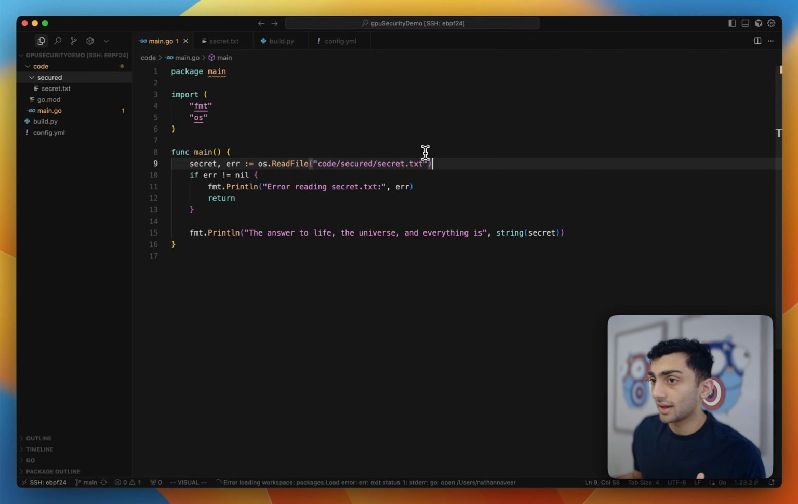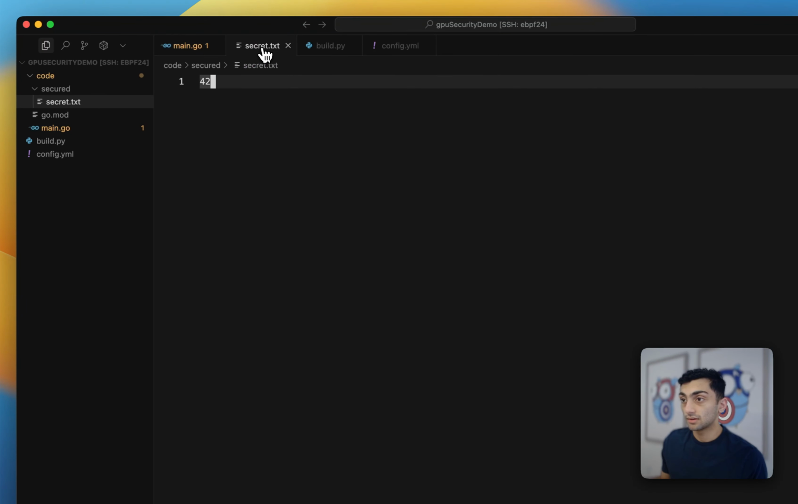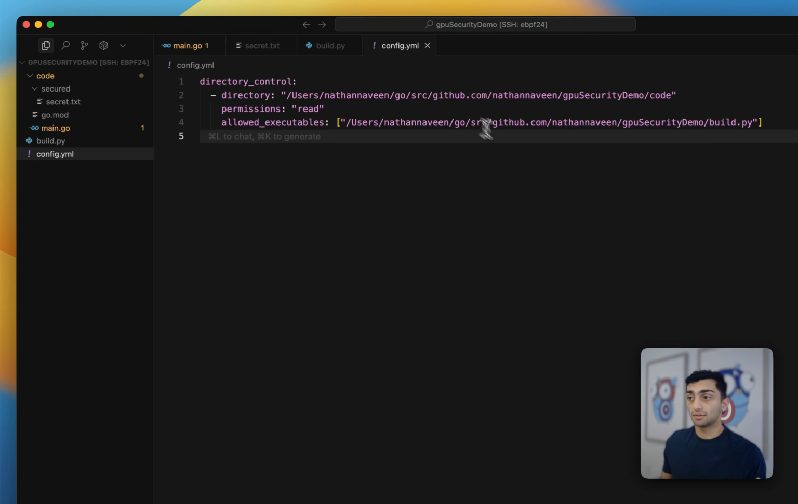In this demo, we're going to go over 4 different files. In the first one, we have main.go, and all it does is read a secret and print out that secret. Then, we have a secret, just a simple number, and both the secret and main.go are in the code folder. And then we have a file called build.py, and all it does is build and run main.go. Not very complex. And last but not least, we have our Bomfather config policy.